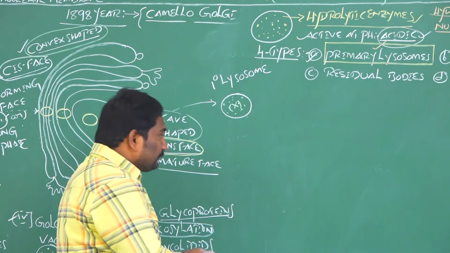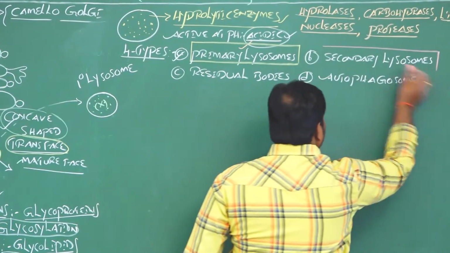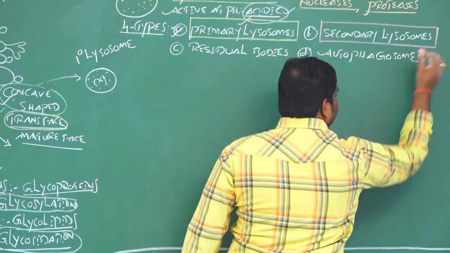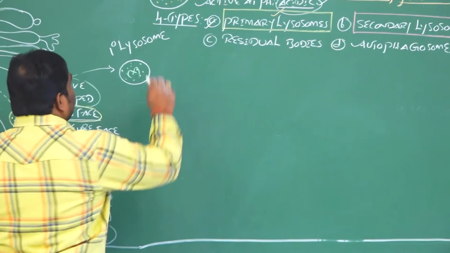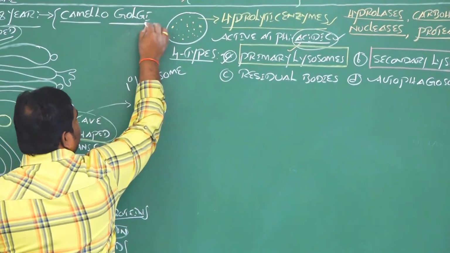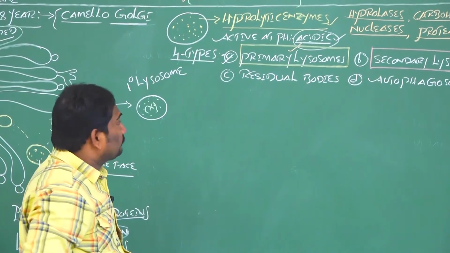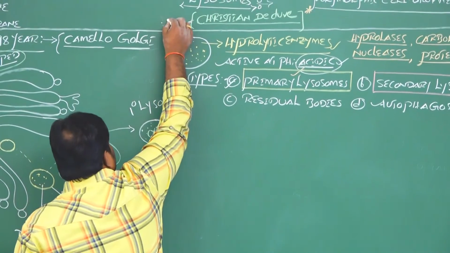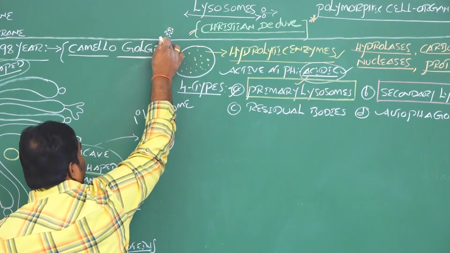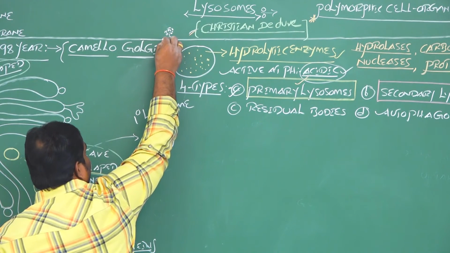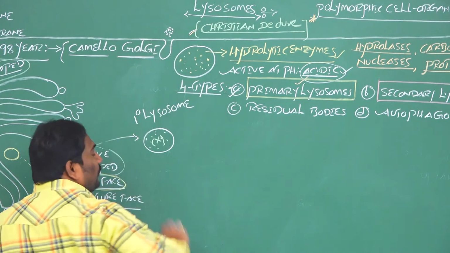Now, the question is, what are secondary lysosomes? Clear? For example, this is a plasma membrane. This is outside the plasma membrane of the cell. If substances, either liquid or solid, bind to the plasma membrane, then the plasma membrane of the cell will be folded.